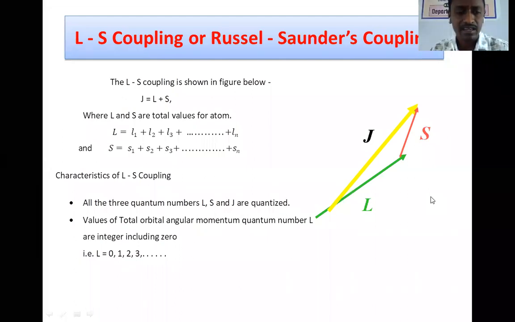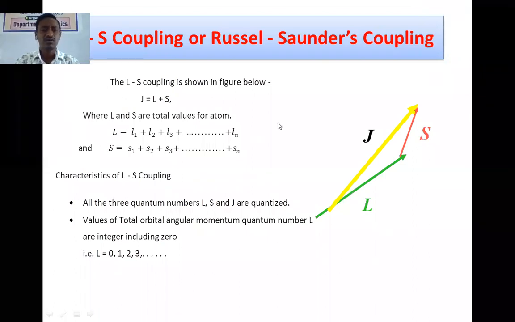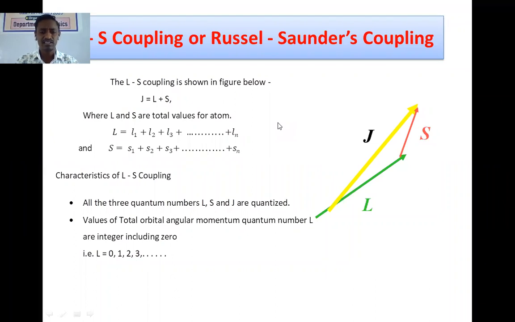So let us see the characteristics of LS coupling, or we may say the conditions for LS coupling. For LS coupling, all the three quantum numbers, that is capital L, capital S and capital J, should be quantized. All are having discrete values, not continuous values.